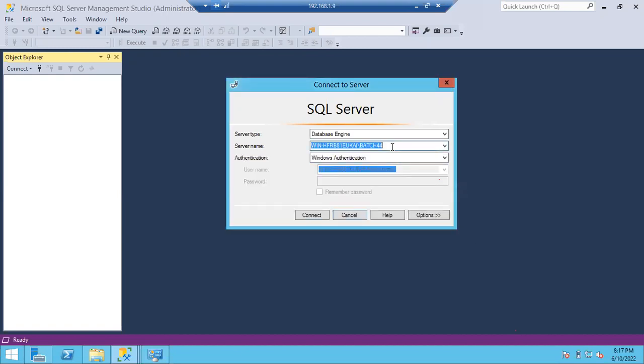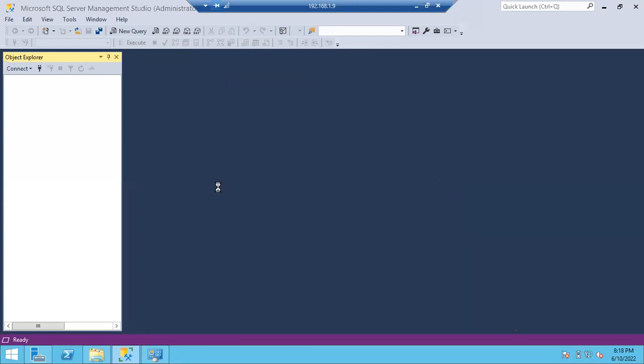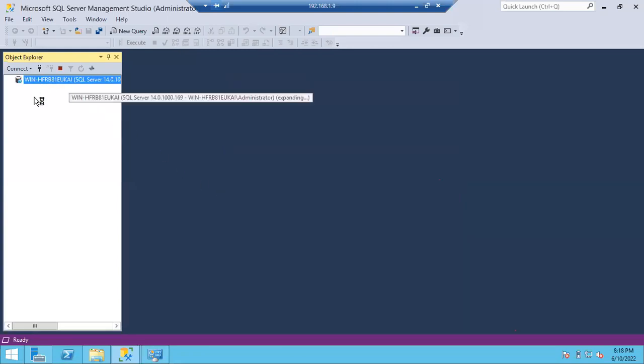Right, guys. So let's connect to the default instance. Let me remove this instance name and backslash. For Windows authentication, there is a separate class in the security module. Authentication means how it will work. We have two types of authentication, Windows and SQL. These other three are for Azure, guys. We don't use those. We'll use the first two. So let's connect with Windows authentication. I'll tell you the difference between Windows and SQL authentication later. As the server name is there, you are able to connect.